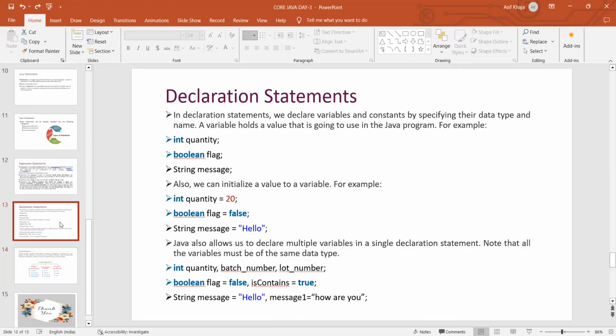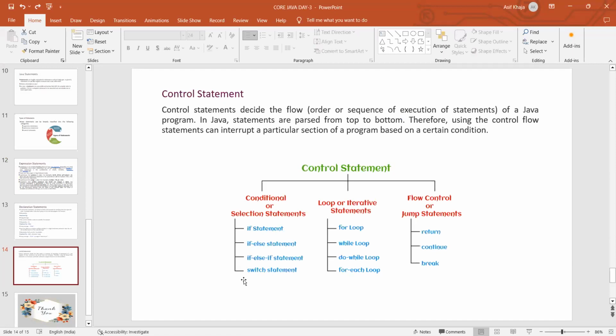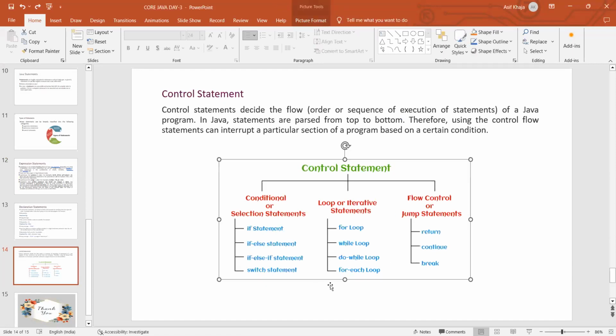Don't worry about the coding, because expression statements and declaration statements we can go through theoretically, since those two will be covered in the control statements. So there is no need to give code for this, but in control statements, each and every statement, if, else, if, switch, for, while, everything will have one code.